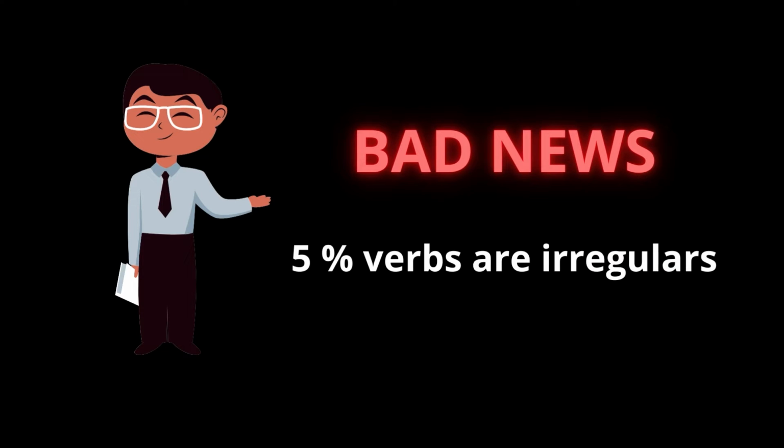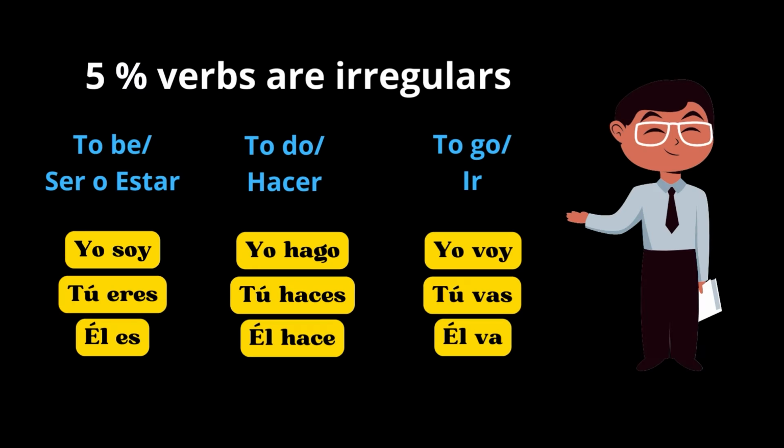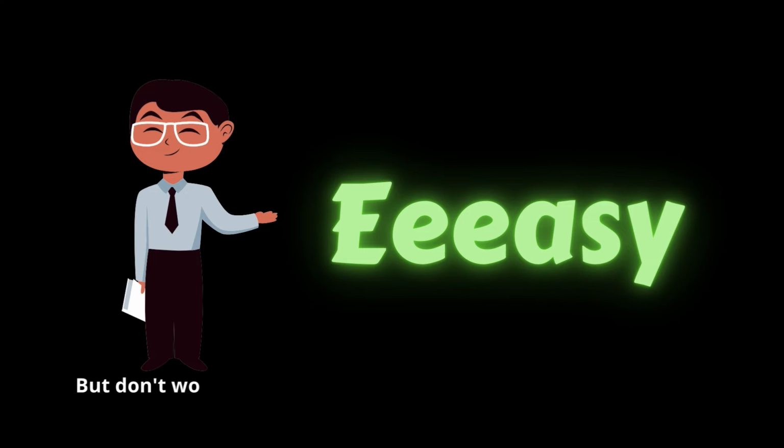The bad news is that there are around 5% of irregular verbs. That means that there is not any rule for these verbs. For example, the verb to be, Ser o estar, the verb to do, Hacer, or the verb to go, Ir. But don't worry, it is easy, and with us, you will learn all of them.